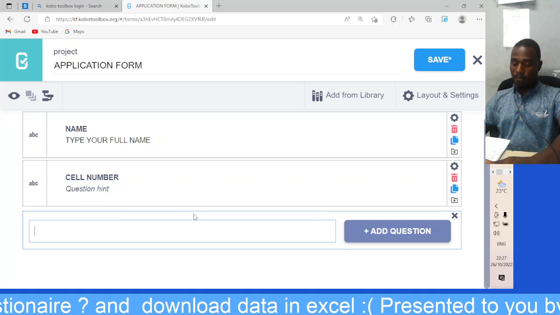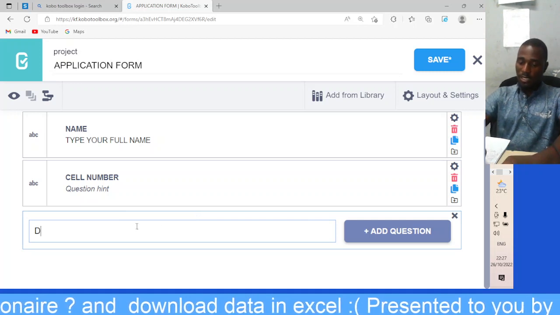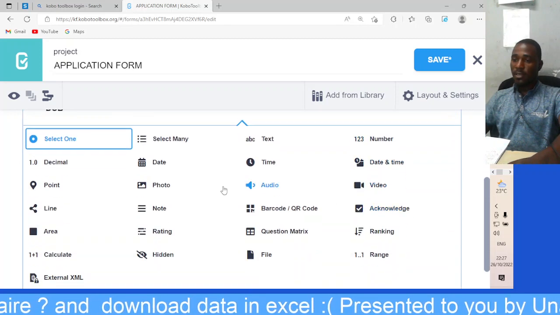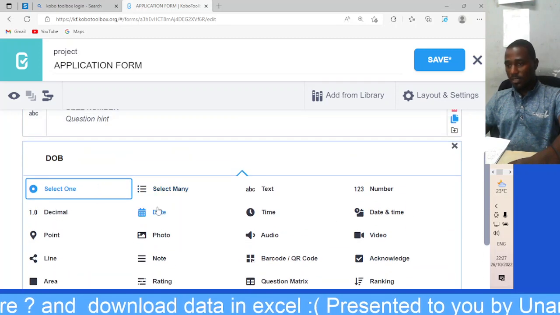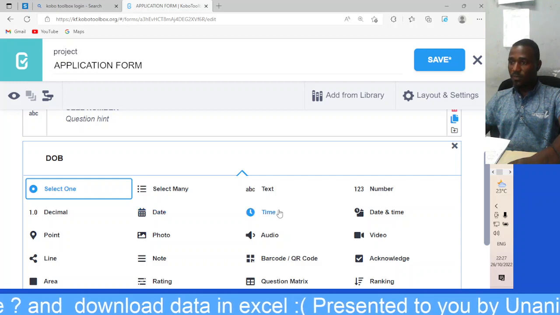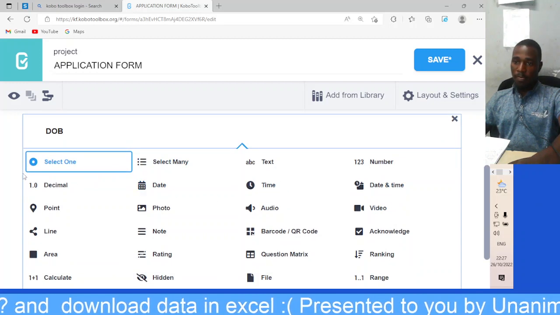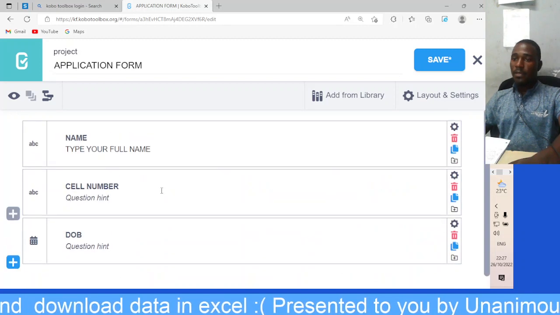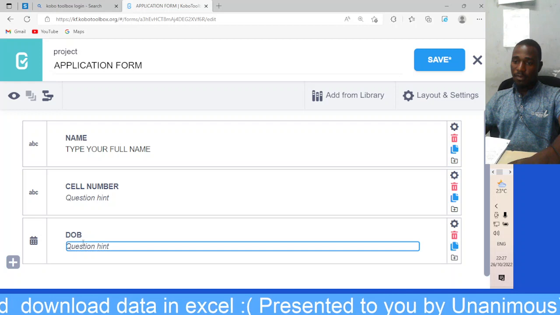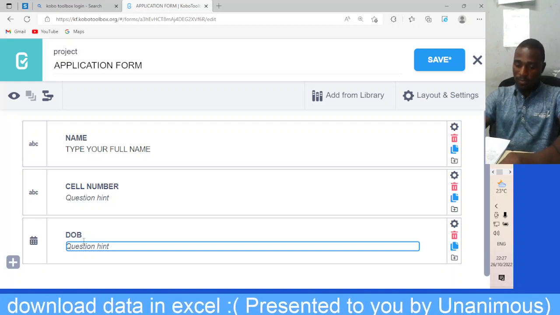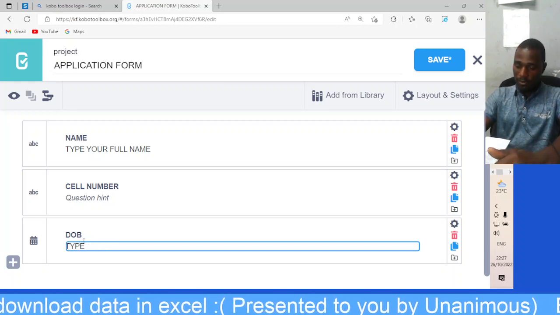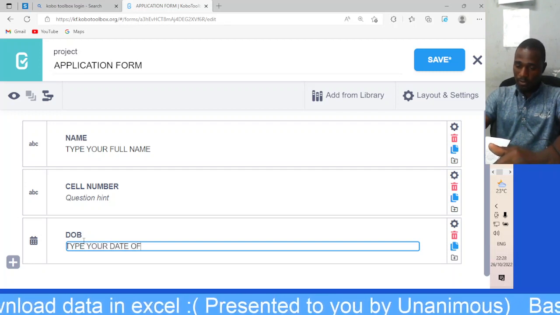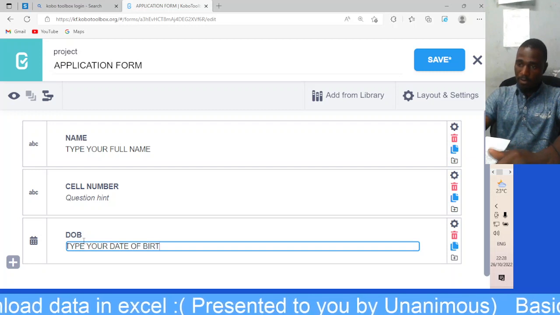So you create another question, which is date of birth. You can add, you can select. Here we have date, we have time, we have date and time. These are all options which you may choose. For now it is date, so you can type in a hint. Type your date of birth.